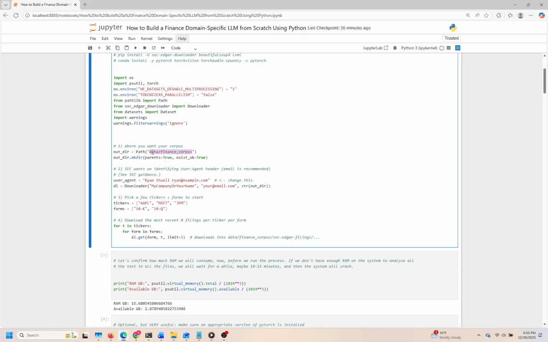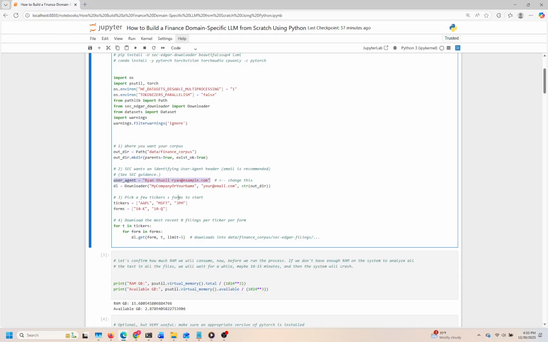Afterward, we set up a user agent. This is an important requirement from the SEC to identify users making requests, and it's advisable to use an email, a practice that also fosters accountability. Here, you would replace the example with your actual email to comply with SEC guidelines.